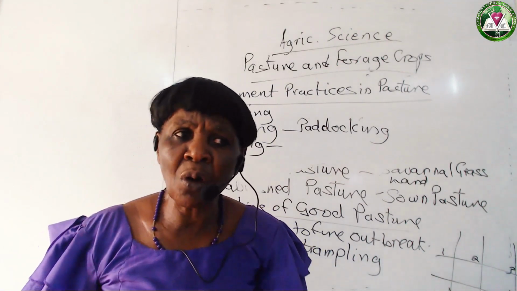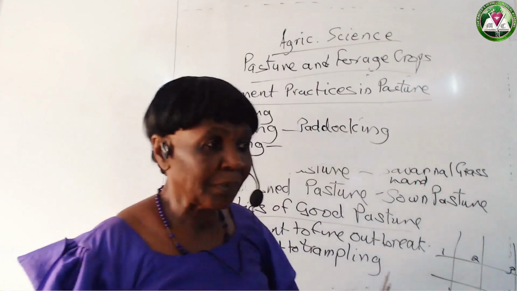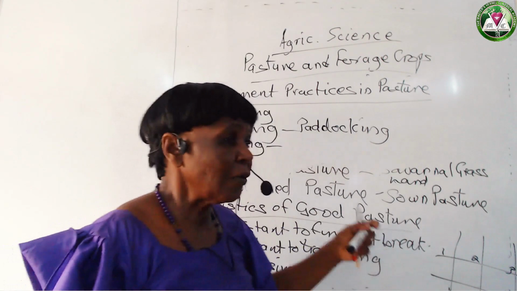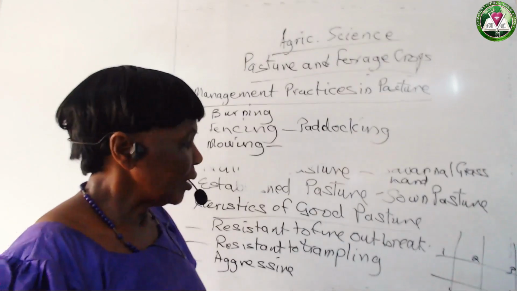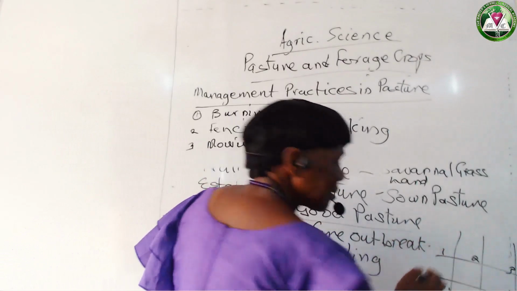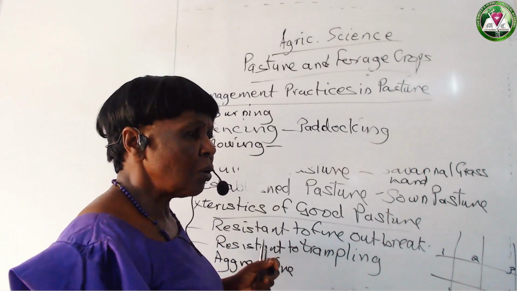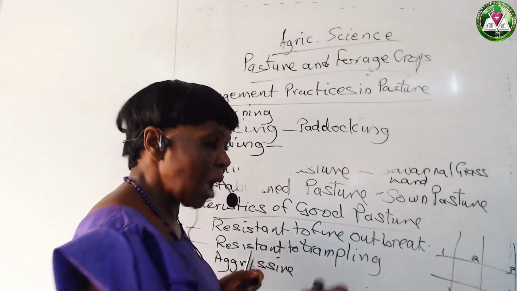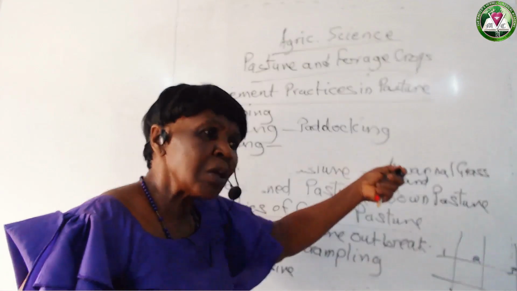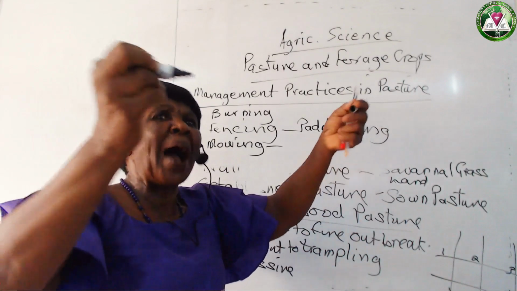And when you cut and bring to them, like we said in paddocking, you go from one portion to another. You don't go to a particular portion always and continue cutting from one portion. No, you rotate. And as you are rotating, the first area you have harvested from will be regaining, growing back.